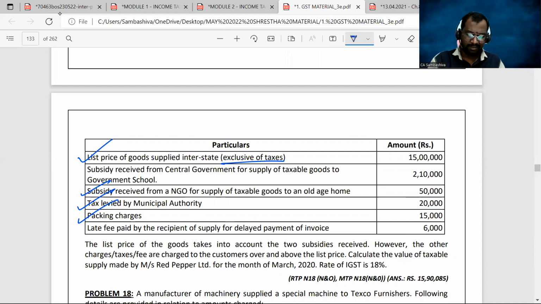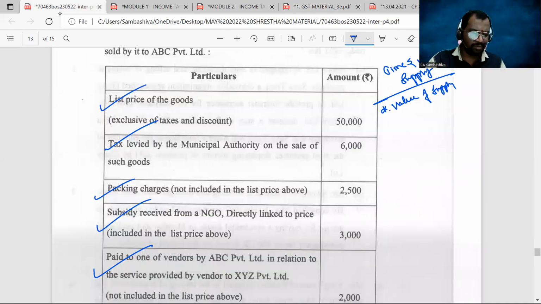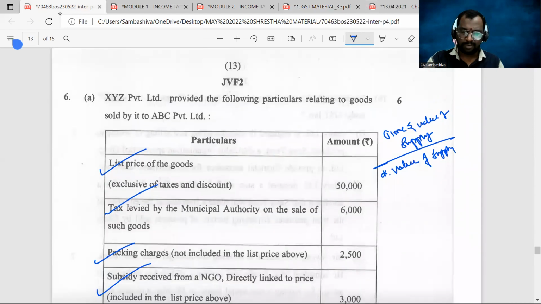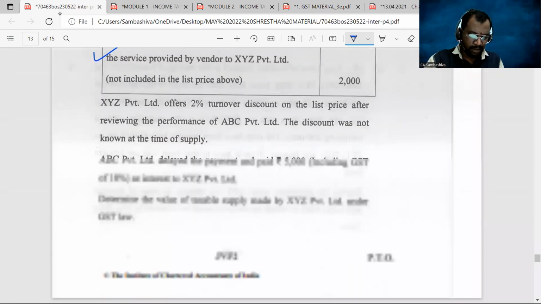Clear now? Almost similar problem set, same problem we have, similar to problem 6a. If you have done problem number 17 of our Shreshta material from the chapter Time and Value of Supply, it could be a very easy problem for you. And next,